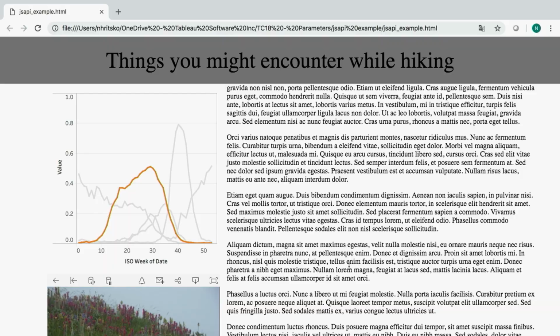Another really interesting thing for setting parameter values is the dashboard extensions, which similarly can update parameter values. And there's a lot of really cool stuff out there, and I encourage you to check it out.